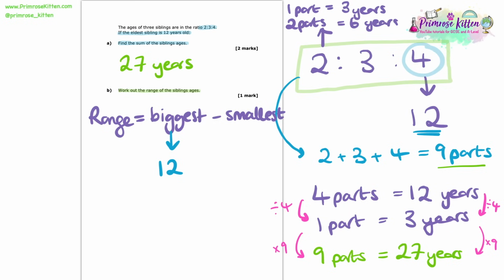So now we know the biggest and the smallest in this question, we can work out the range. So the range is going to be equal to 12 minus 6, and that just gives us 6. So the range of ages is equal to 6 years.